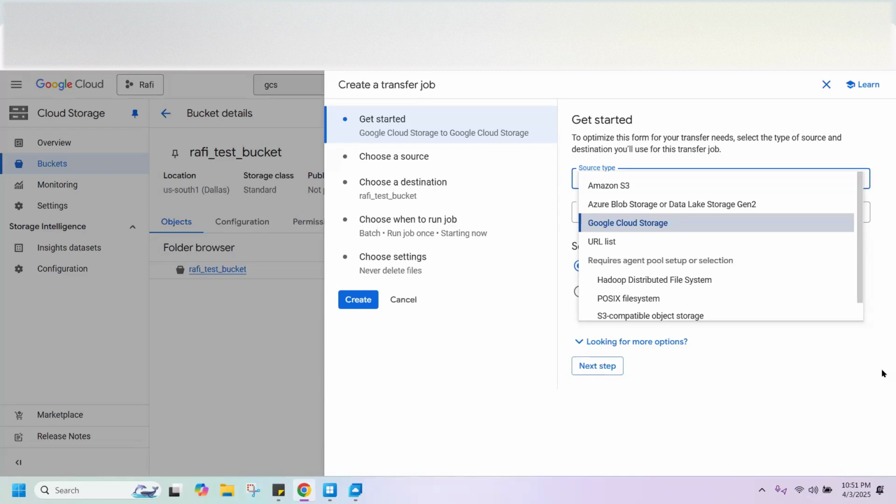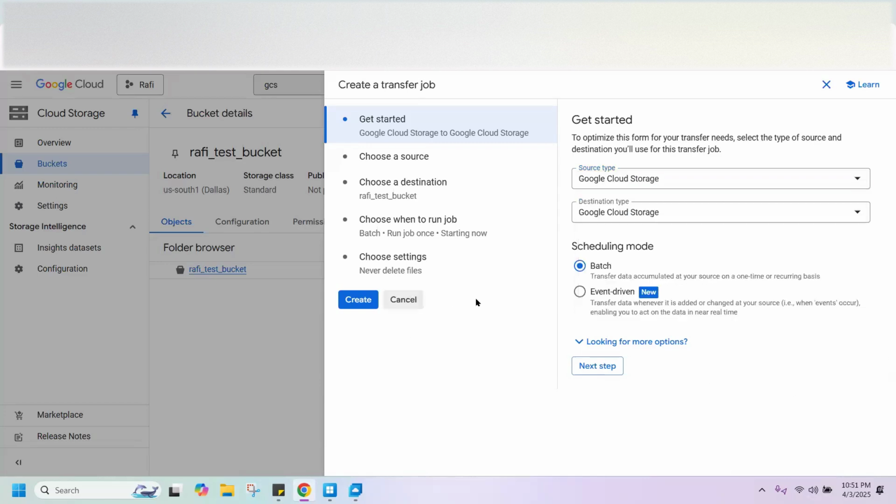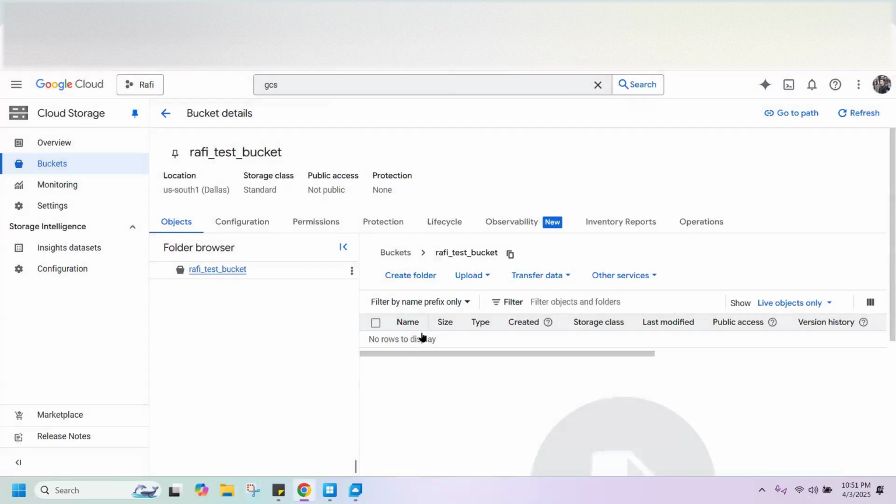This is when you want to create a transfer job, when you're migrating the data. So we can cancel this for now. Or else we can have a look at it, choose some random step and move ahead if you want to know more. No, let's just go through the standard flow of uploading the file.